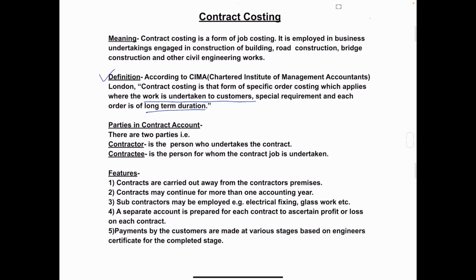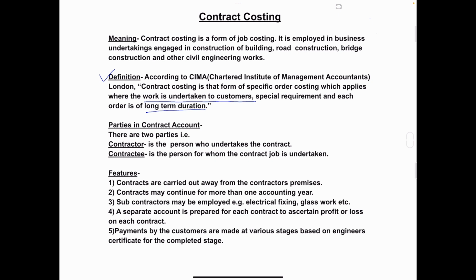In simple words, the person who takes the contract is called contractor and the person who gives the contract is called contractee. For example, I want to construct a building. I give the order, or the contract, to Mr. A. I will become the contractee and Mr. A is the contractor. So this is about contractor and contractee.